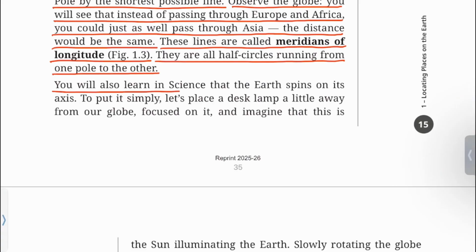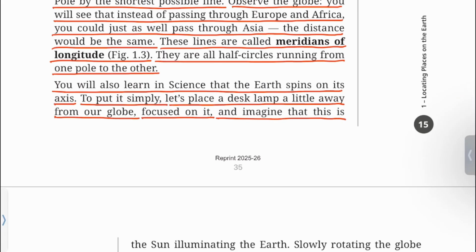You will also learn in science that the earth spins on its axis. To put it simply, let's place a desk lamp a little away from our globe. Focus on it and imagine that this is the sun illuminating the earth.